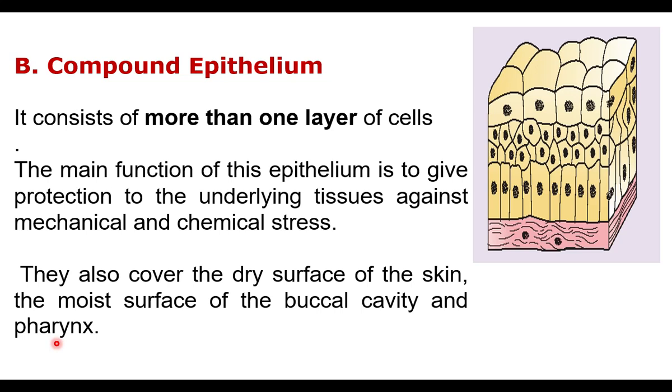Mouth is connected with pharynx and the nose is also connected with pharynx. Now you can understand what is pharynx. So we have learned the various types of epithelium and their function. In the next part, we move on to the next epithelium.